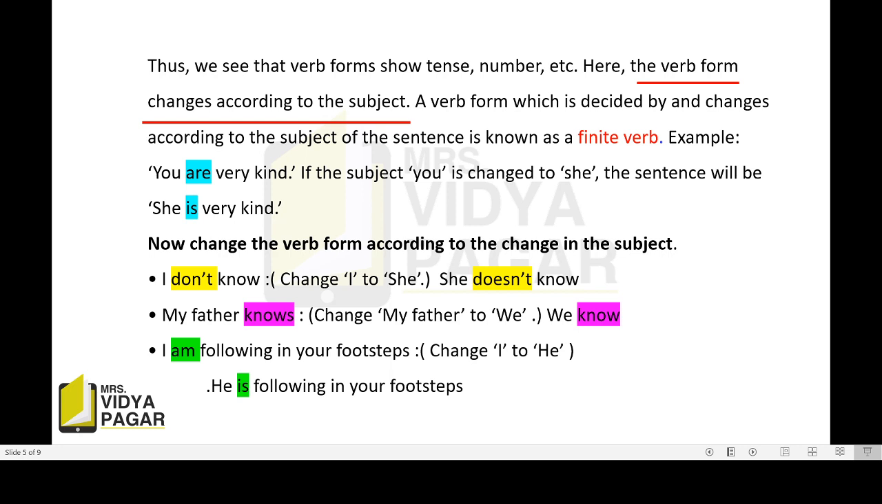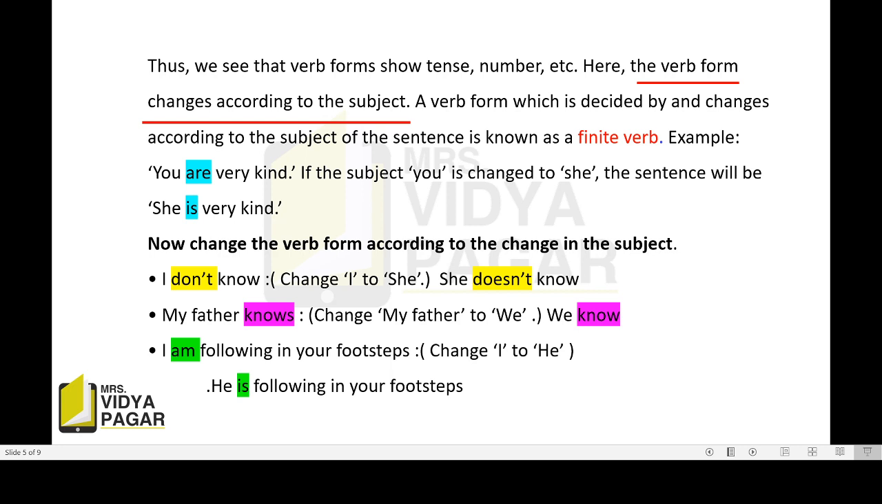Look here, for example, you are very kind. If the subject you is changed to she. Here the subject is you, but we are going to change the subject. Instead of you, we are going to take she. She is very kind. And note the change in the verb form. In the first sentence it is are, and in the second sentence it is is, which means it depends upon the subject. As you change the subject, the verb form will accordingly change.